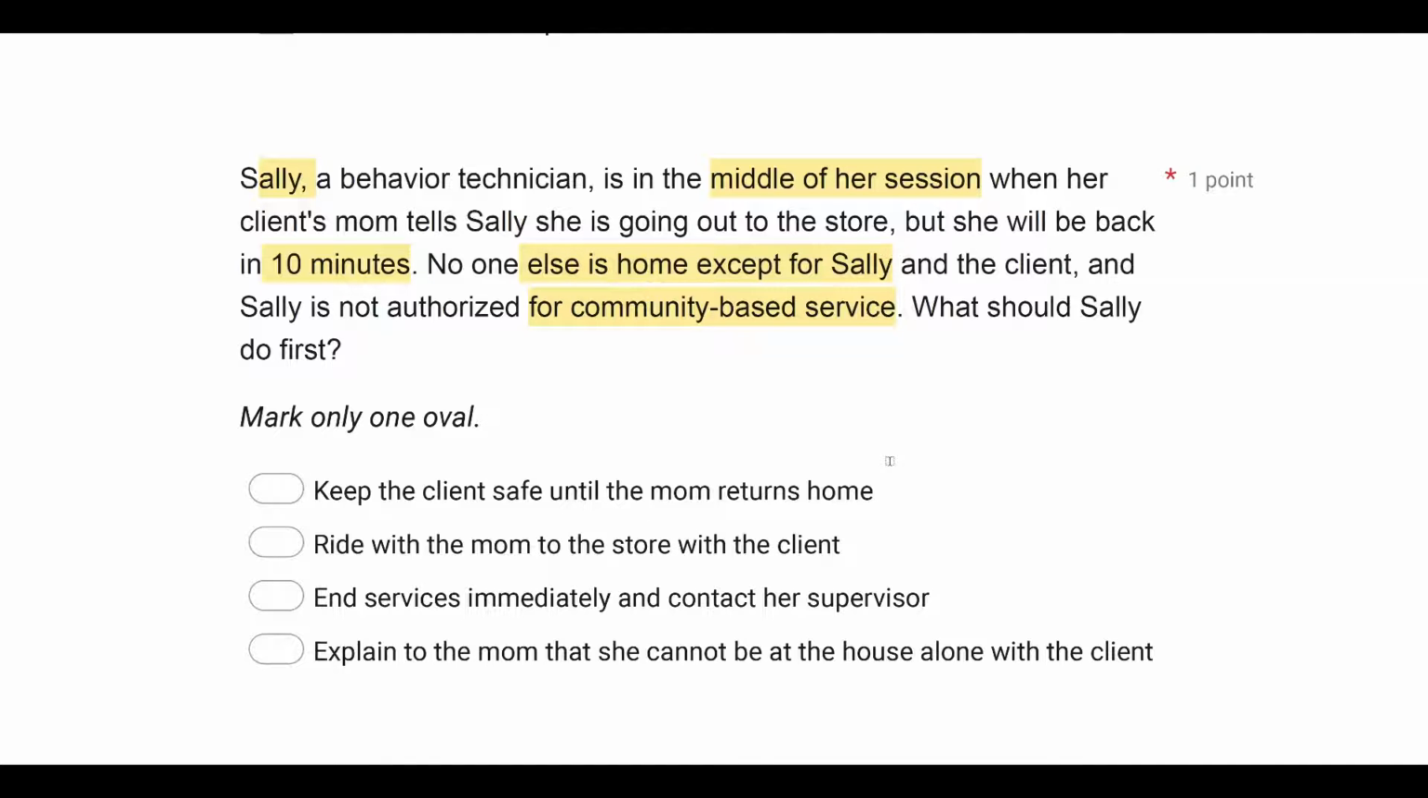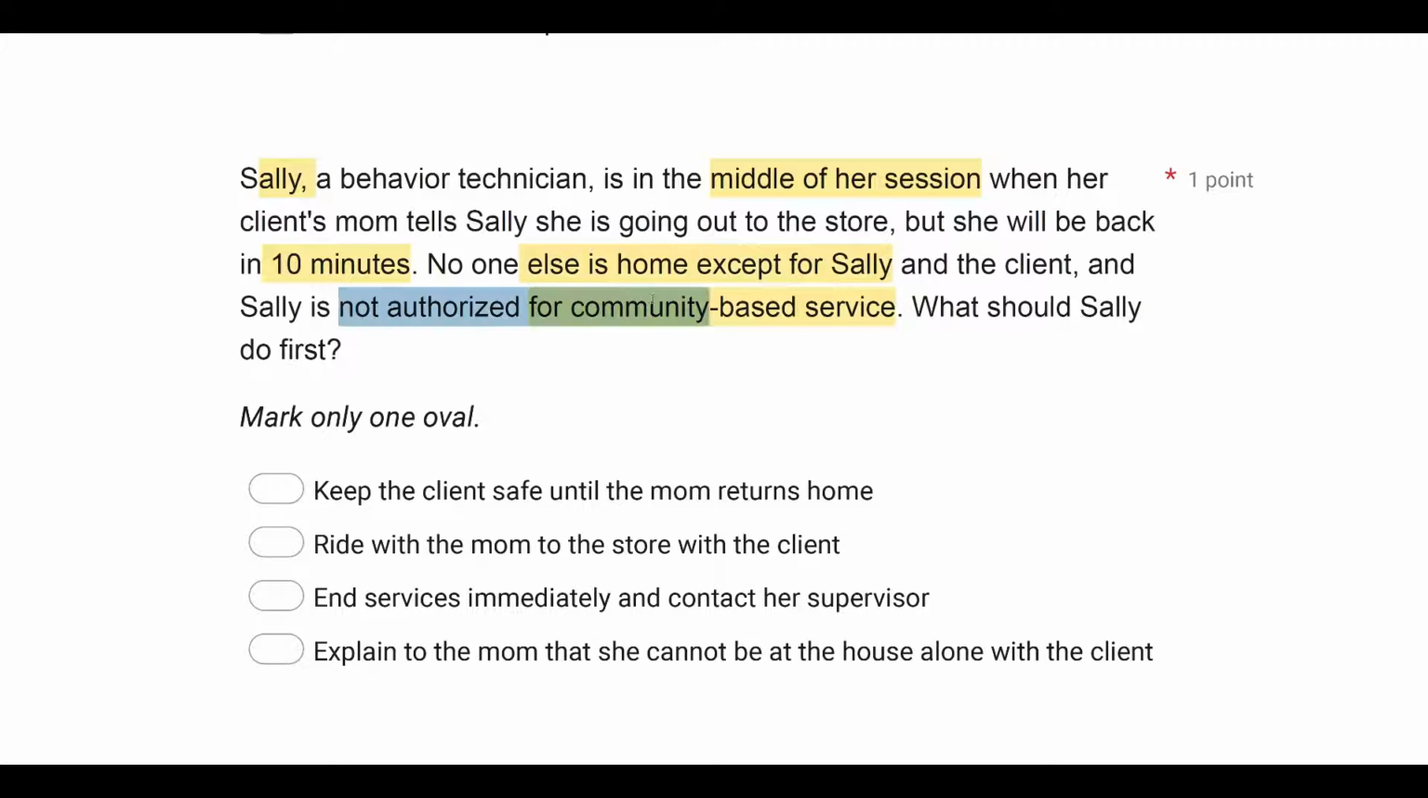A, keep the client safe until the mom returns home. No, Sally should not be alone with the client. Sally is not a babysitter, right? So even putting aside the ethical concerns, Sally isn't a babysitter. She is a behavior technician. She's providing a service. B, ride with the mom to the store with the client.